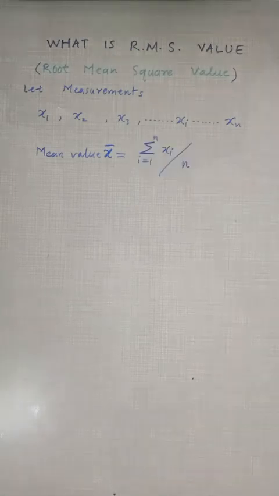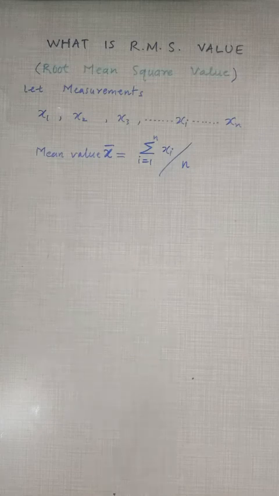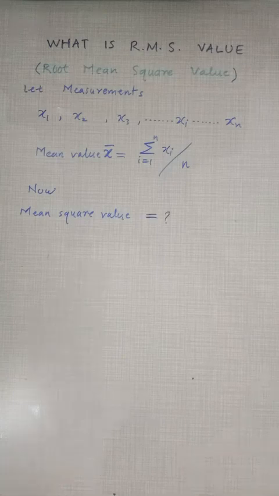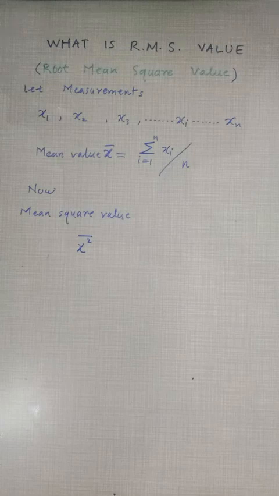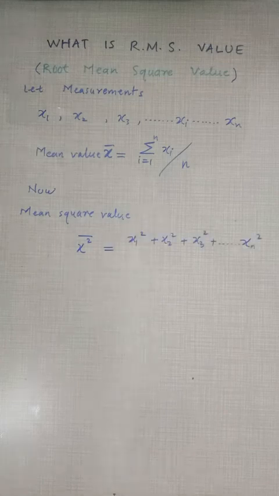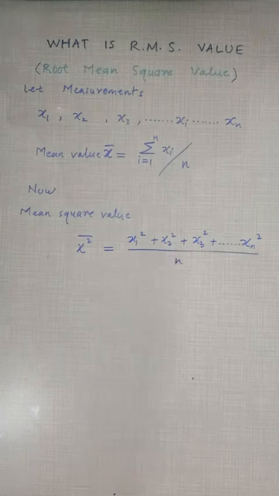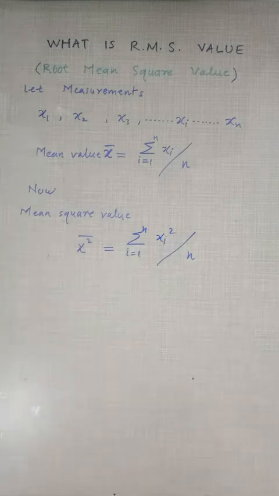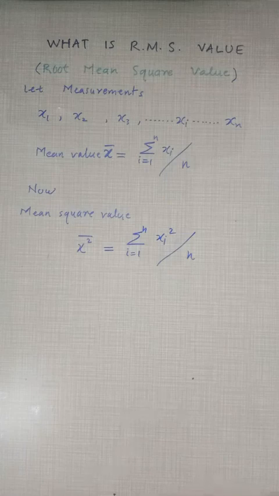We can also write it like this: mean value x bar is equal to summation of xi from 1 to n divided by n. Now, mean square value. What is mean square value? It is denoted by x square bar. This is the sum of squares of measurements divided by the number of measurements. It can also be written as summation of xi square from 1 to n divided by n.